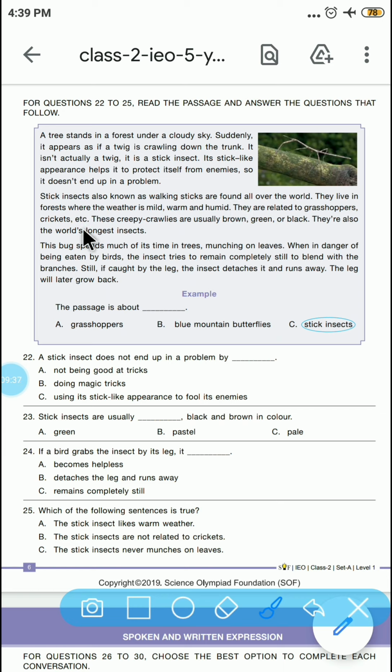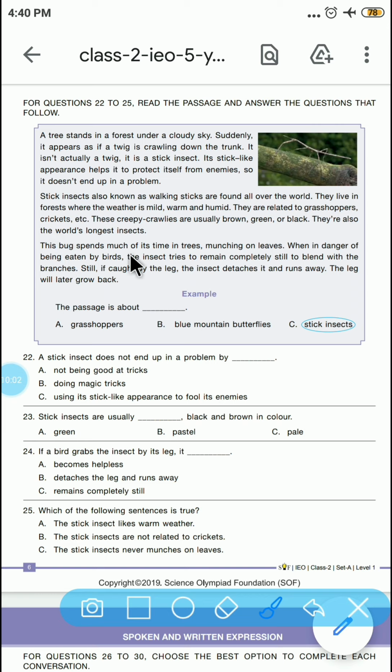They live in forests where the weather is mild, warm, or humid. They are related to grasshoppers or crickets, etc. The creepy crawlies are usually brown, green, or black. They are also the world's longest insects.